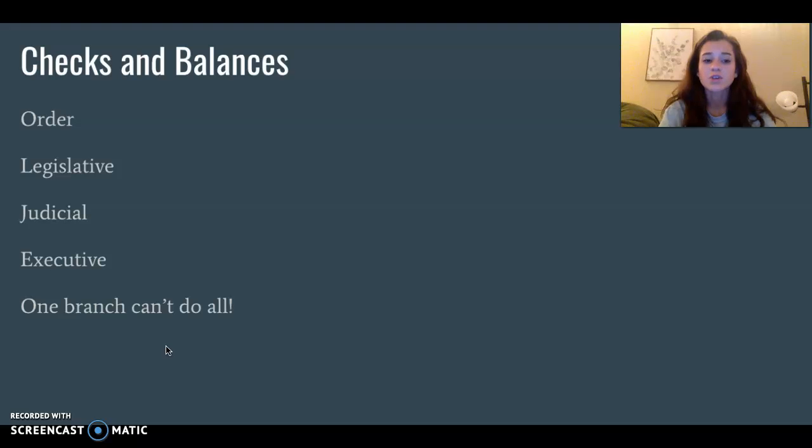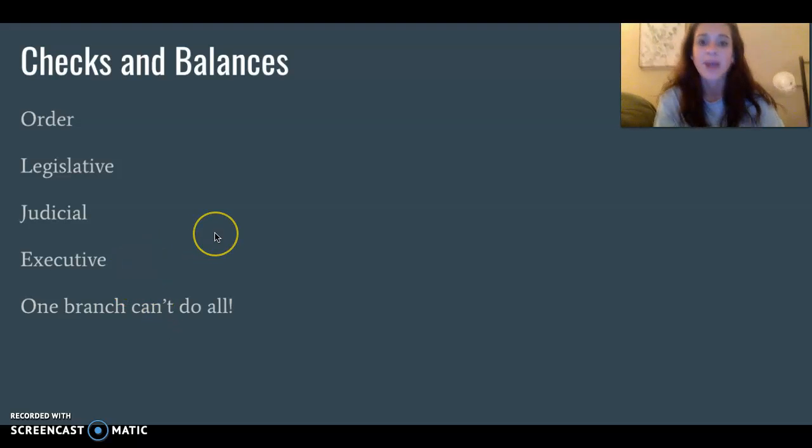Checks and balances were created because you don't want just one person creating the entire system of laws that we go by. It was created so that no branch could ever get too much power and no person could ever have too much power. One branch cannot do it all. It cannot create an entire bill and pass it itself.